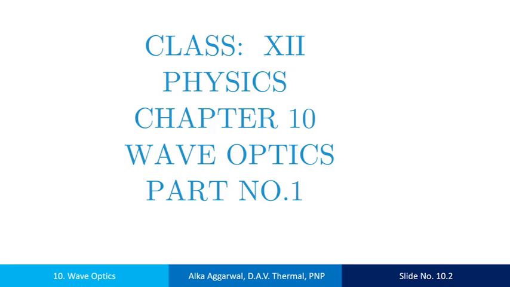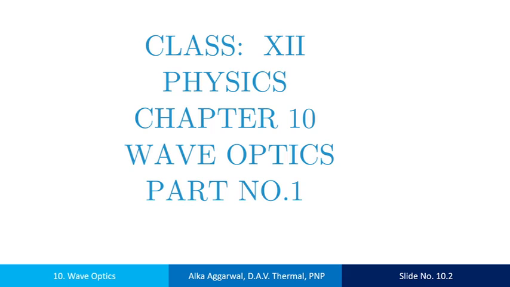Now it is a new chapter, wave optics. All the laws of reflection and refraction of light are explained well on the basis of the corpuscular theory. That is, whenever light enters a denser medium, it bends towards the normal. When it goes from one medium to another medium, there is a change in the velocity. All these facts are explained by the corpuscular theory.